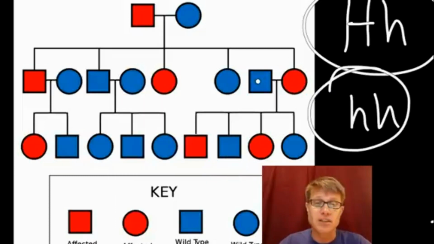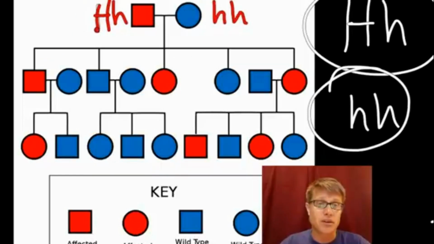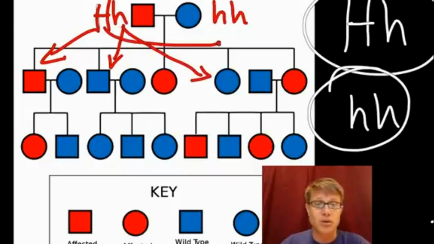And you can see that this girl, for example, had her own family, but you can trace the disease through it. In other words, since this parent right here is big H, little h, and this one is little h, this big H was actually transferred to the son. It was not transferred to this son. It was not transferred to this daughter, but it was transferred to this daughter over here. And so the odds of passing it on are 1 in 2, and you can see that 1 in 2 of their kids had that.